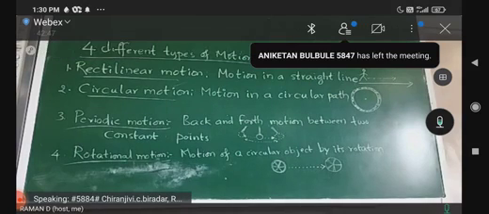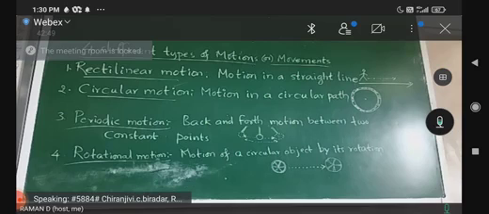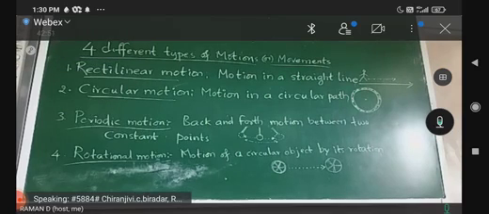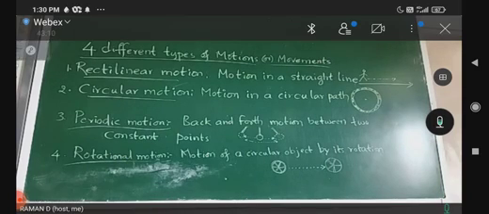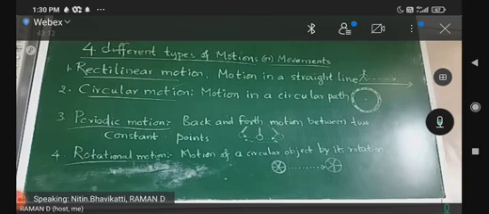What is motion? Change in the position of a subject or object with time is known as motion.